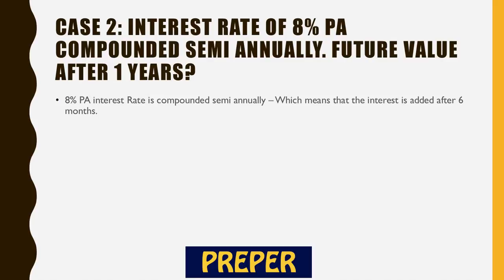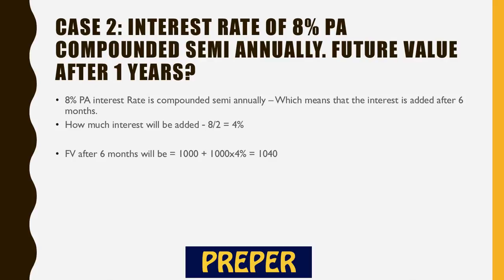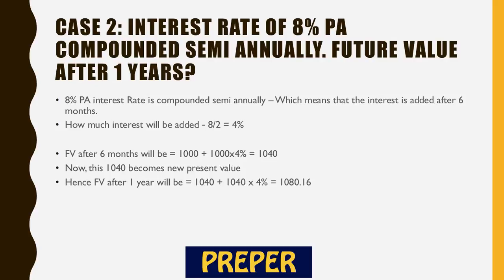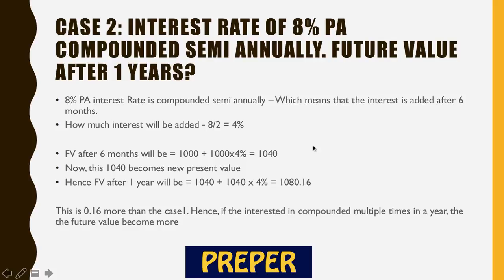So 8% per annum is compounded semi-annually, which means that the interest is added after 6 months. How much interest would be added? It would be 8 divided by 2, which is 4%. FV after 6 months would be 1000 plus 1000 into 4%, which is 1040. This would again be invested at 4% for 6 months, right? So it would become 1040 plus 1040 into 4%. This is 1081.6, right? This is 1.6 more than case 1.